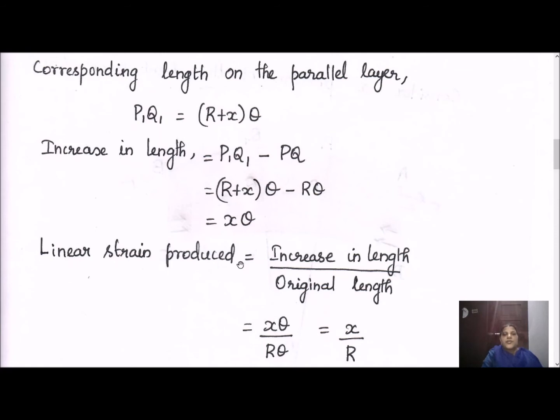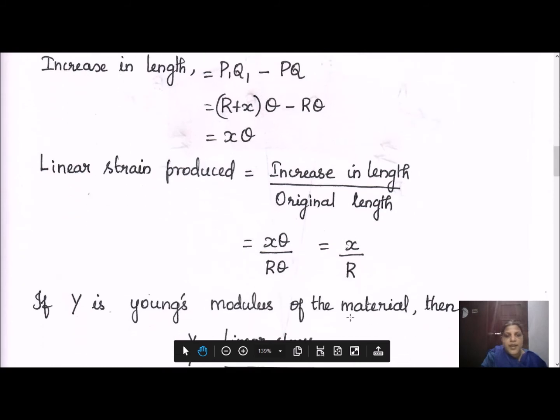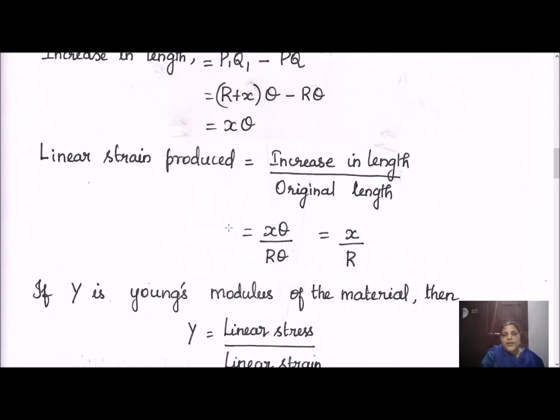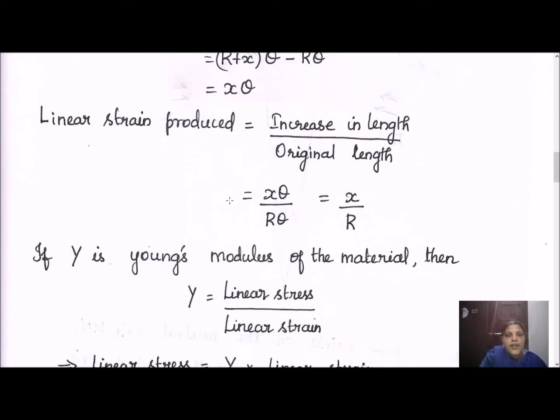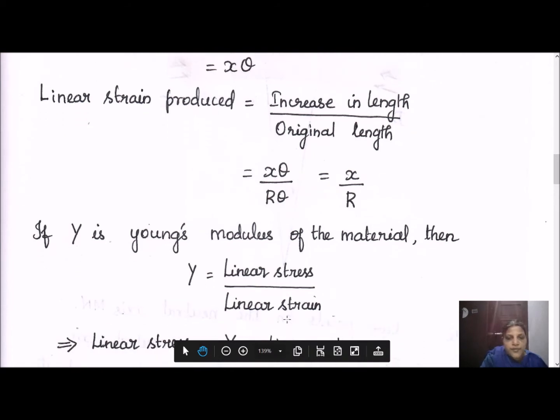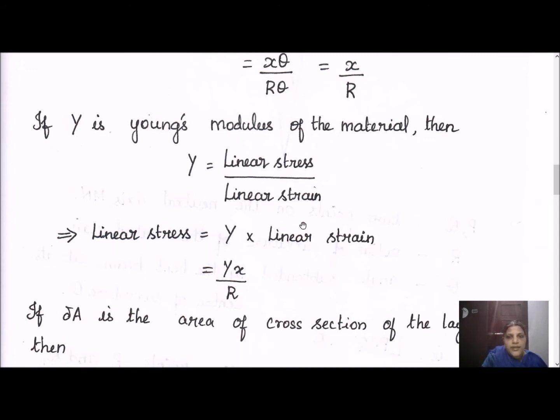So what is the strain produced? Increase in length by original length. The original length is R into theta, and the increase in length is x into theta. So the value we have is x by R. This is called the linear strain. Using the linear strain, we are going to find the stress. Young's modulus Y equals linear stress by linear strain, so linear stress equals Y into linear strain. The linear strain we have calculated to be x by R, so substitute it here.